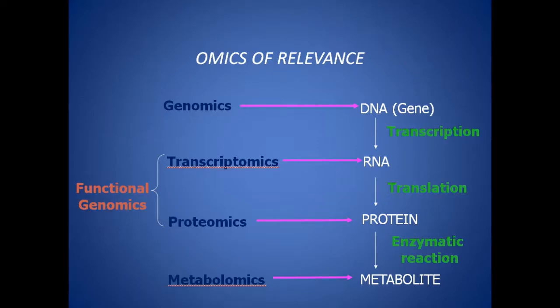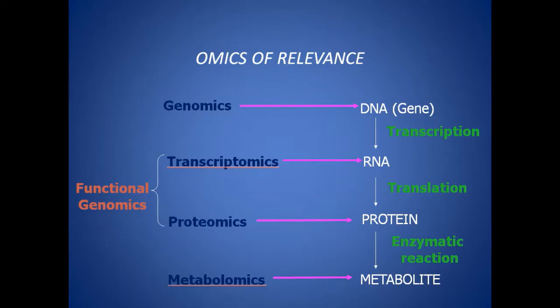The terms seem to be very confusing, but if you link them with your IQ or your common sense, you can get an idea of what they are. Genomics, of course, is something related to the genes. Genes are made up of DNA, and hence genomics includes the study of genes as well as DNA.